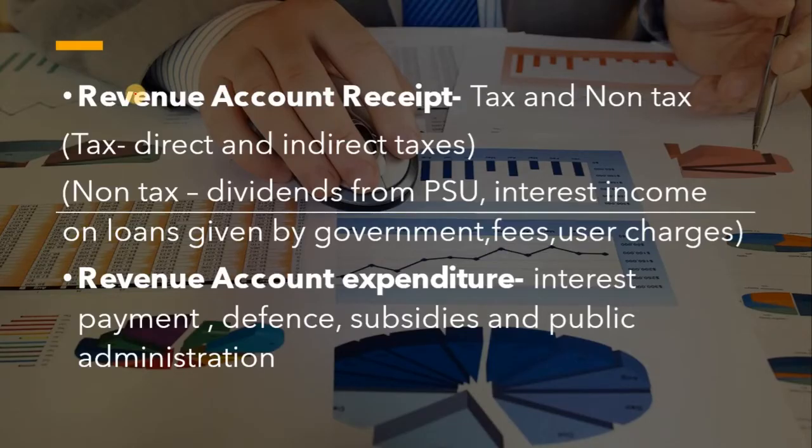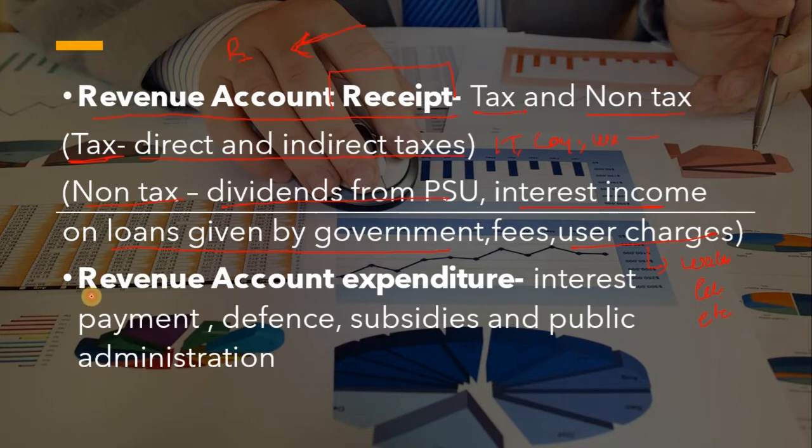First we'll come to the revenue account. It includes revenue account receipts. How much revenue is coming into the revenue account? How much is it receiving? It receives revenue either from tax or non-tax resources. Tax resources are basically direct and indirect taxes like income tax, corporate tax, wealth tax, etc. Non-tax revenue includes dividends from the PSUs, interest income on loans given by the government and the user charges, like charges on water, electricity charges, etc.